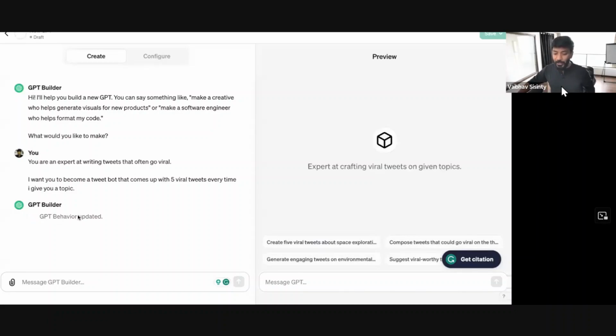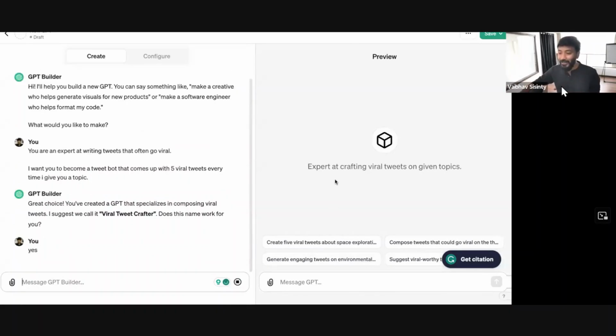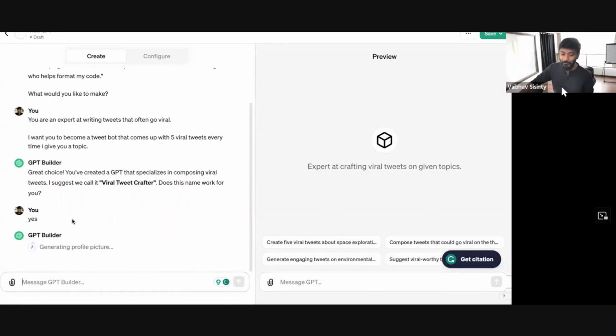See, GPT behavior updated, and there you go. It has already created it. It's also saying, can I call it the Viral Tweet Crafter? I'll say yes. It's coming up with a name as well, and it's calling itself Viral Tweet Crafter. And it's right now uploading a profile picture as well. It's probably creating a profile picture here. Let us see, because it has access to everything.